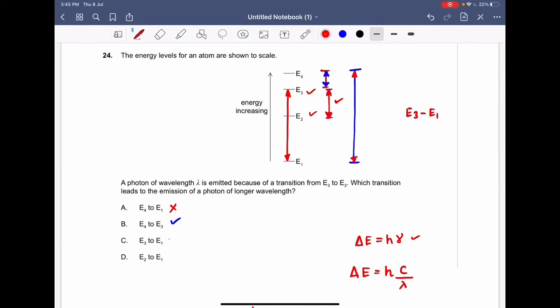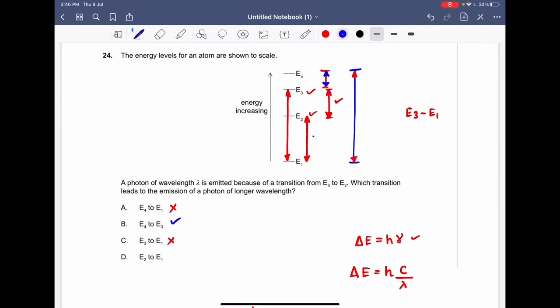So this is incorrect. Now proceeding on to the last option, that is your option number D, E2 to E1. The energy difference between E2 and E1 is also much larger than the energy difference between E3 and E2. So what is the case?